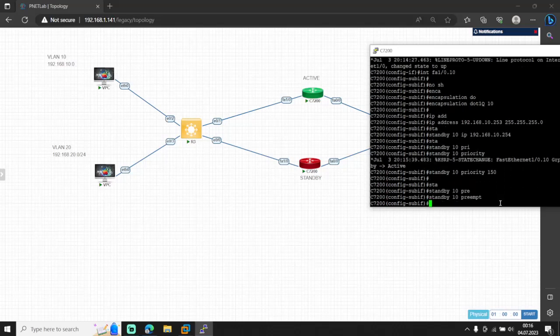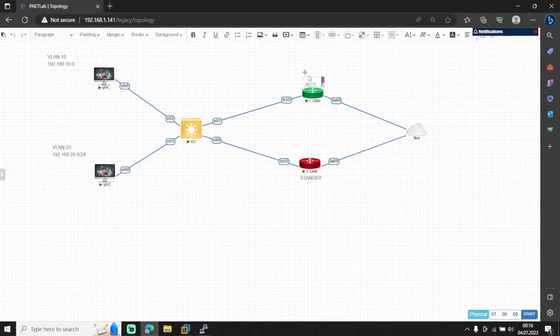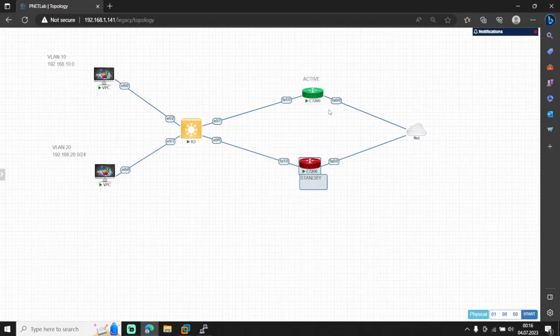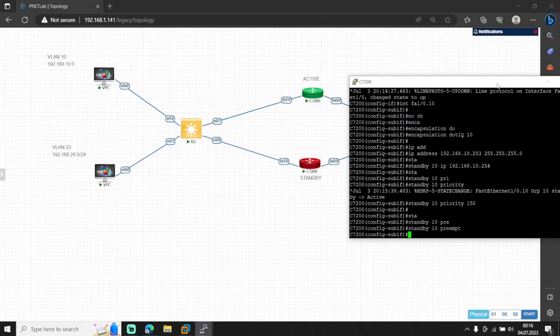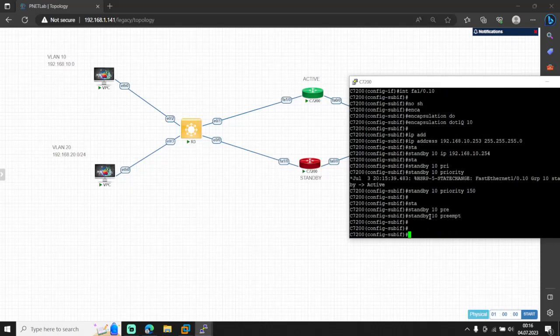And we give the preempt command. Preempt means, for example, this router stops working and the other router becomes active. If we configure this router again from zero and want it to be active again after fixing, we just should apply the preempt command. Preempt basically means as fast as possible, make this router active. That's it. We just give priority, preempt, IP, that's it.